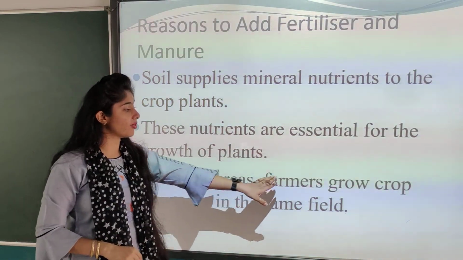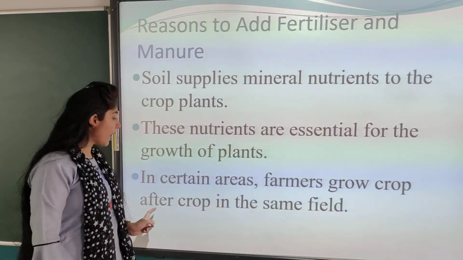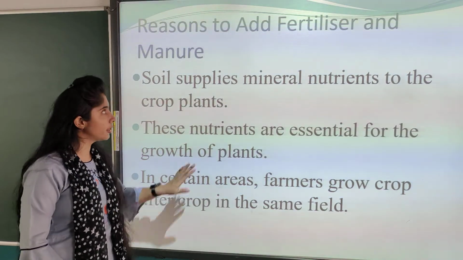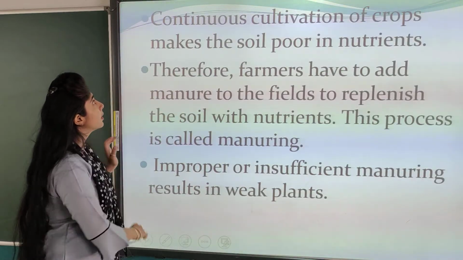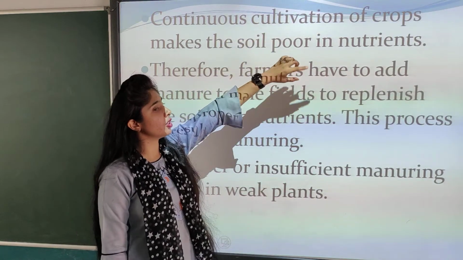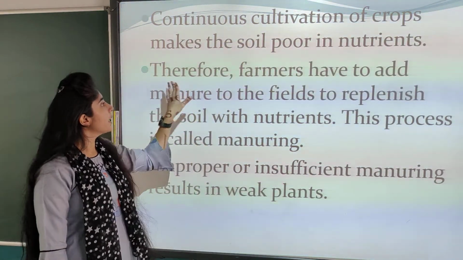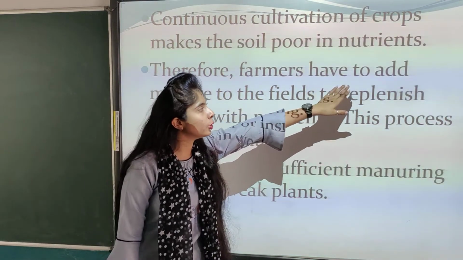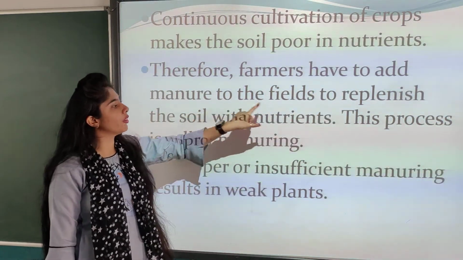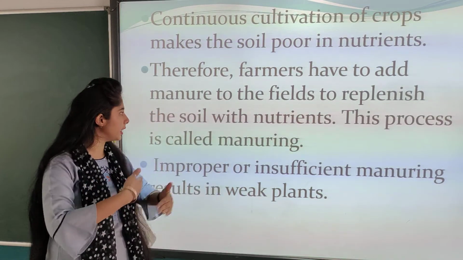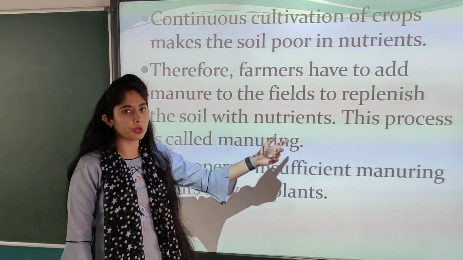In certain areas, farmers grow crop after crop in the same field. So, continuous cultivation of crops makes the soil poor in nutrients. Therefore, farmers have to add manure to the fields to replenish the soil with nutrients.